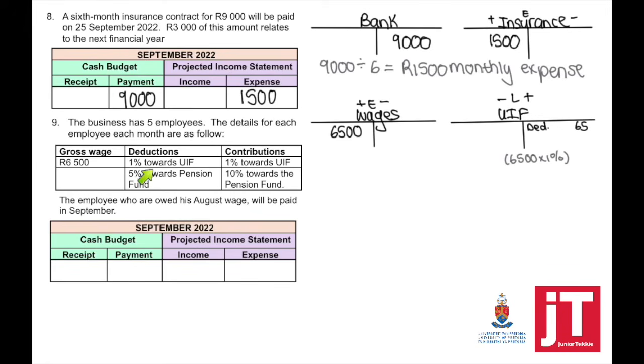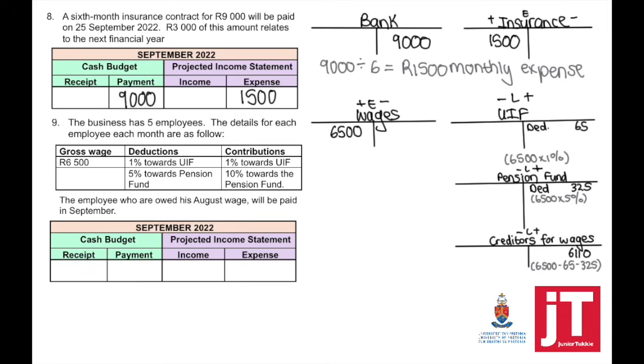1% will be deducted towards the UIF. So 6,500 times 1% will go towards UIF. 5% towards the pension fund. 6,500 times 5%, that will be deducted to go towards the pension fund. To calculate the net wage, gross minus deductions equals my net wage. Remember now, this is per employee.